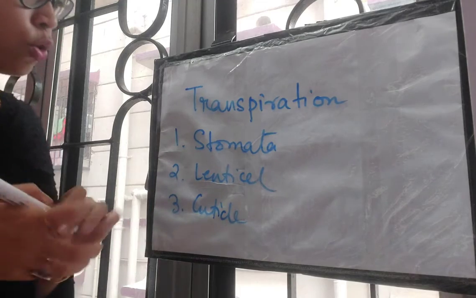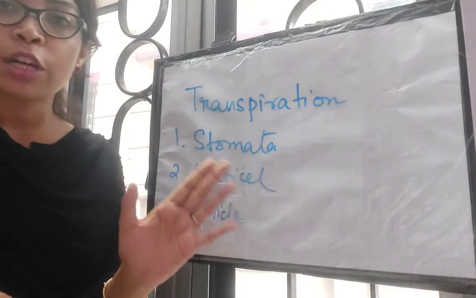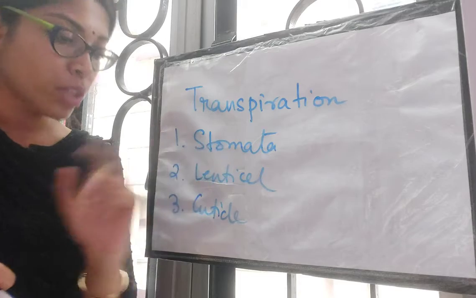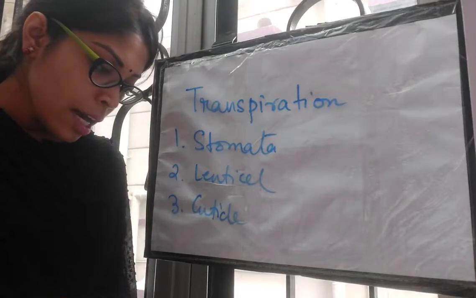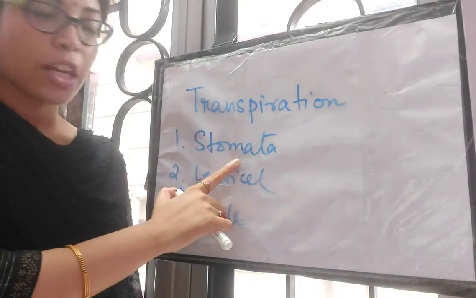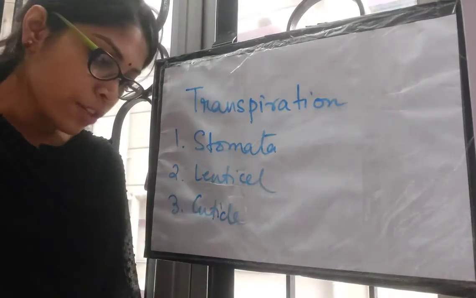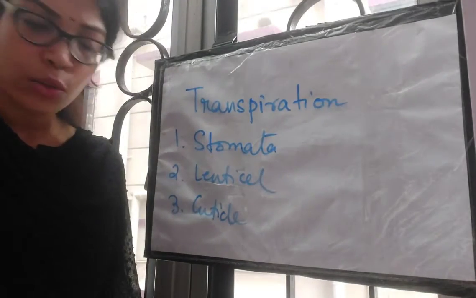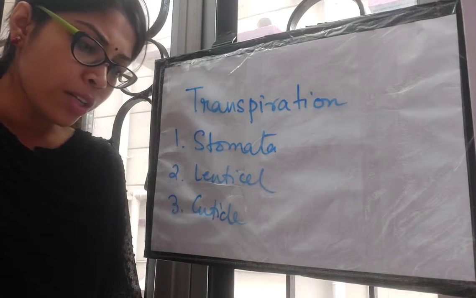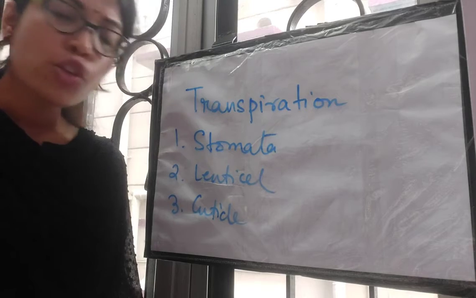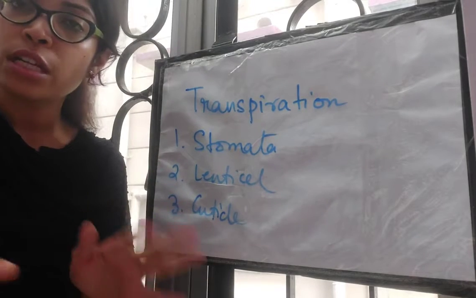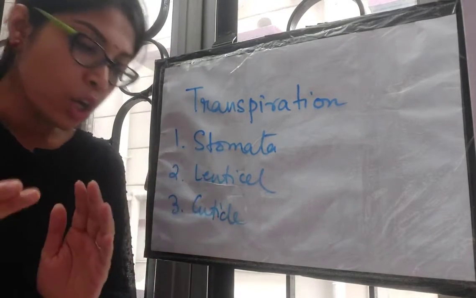Okay, so 90% of the transpiration of a plant takes place through the stomata. Let's look at the book. It is the chief site of transpiration. Stomata is the chief site of transpiration. It is, as you all know, located on the lower surface of the leaf and both surfaces of isobilateral leaf. So basically for dorsiventral leaves, stomata are located on the lower side.